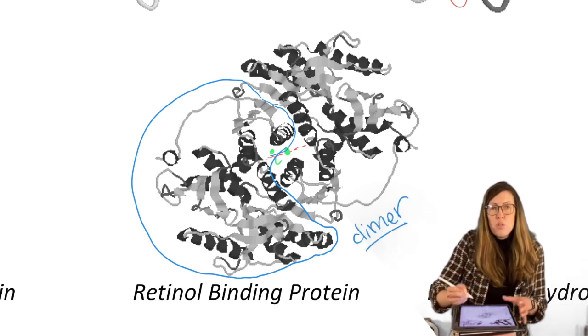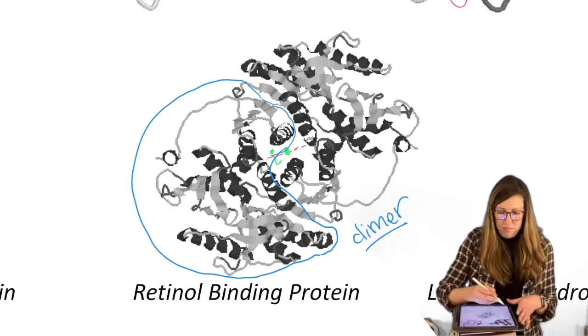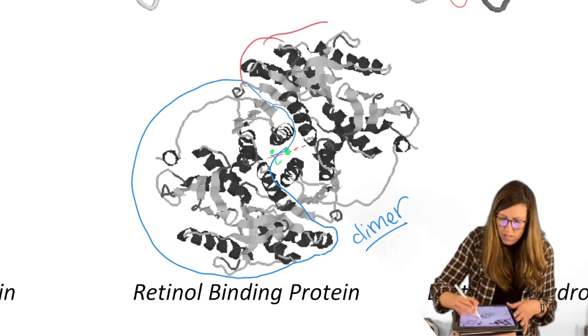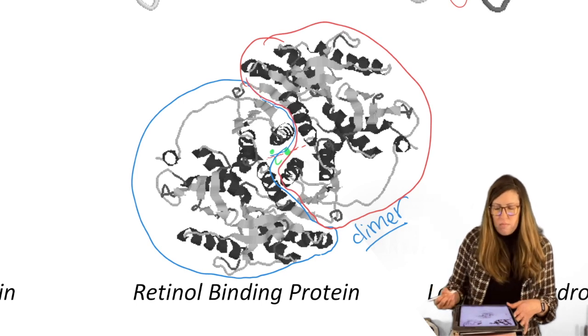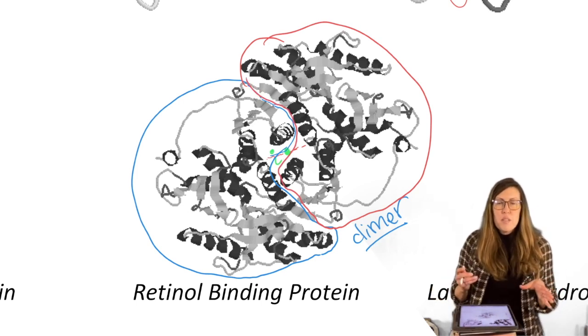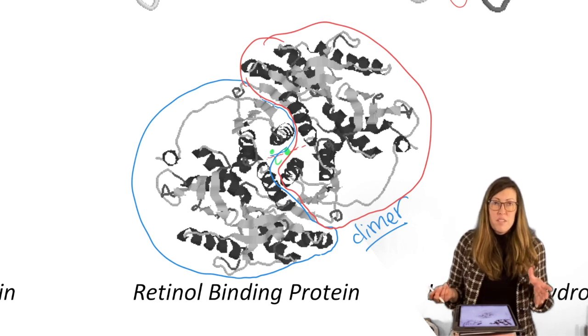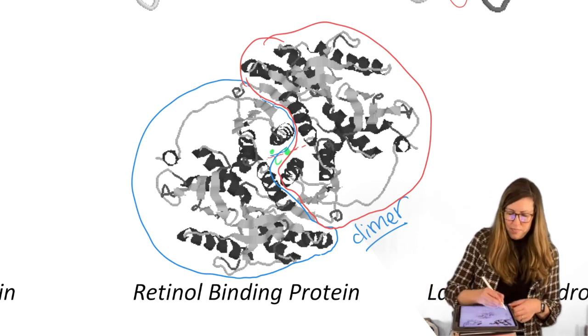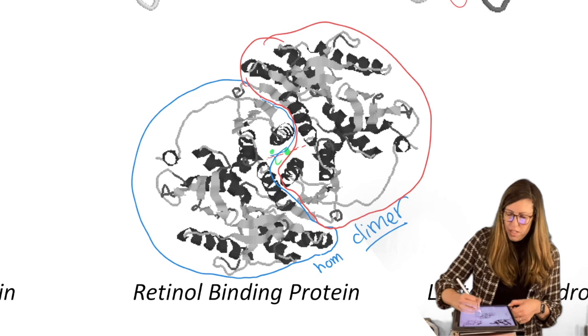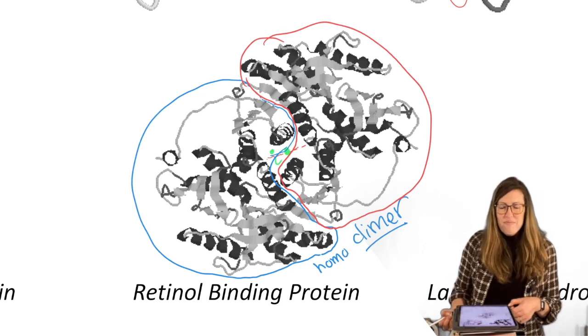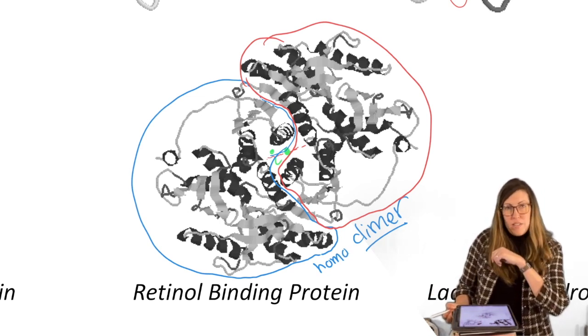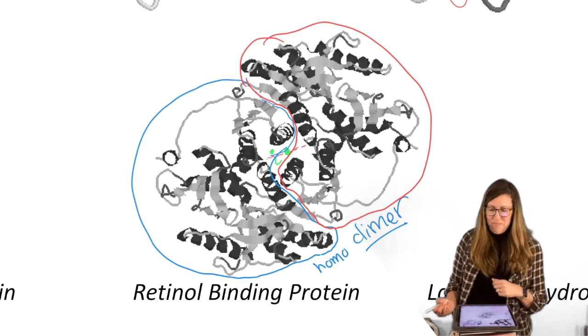It has two units that are the same that repeated, right? In this case, it's a homodimer because they're the same unit. But you can have a heterodimer, you have a trimer, right? So it's a homodimer. It's just flipped the way it's represented. That's quaternary structure right there for you, okay?